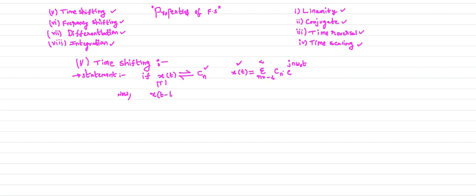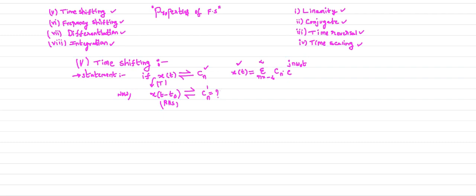What is the time shifting property? Let us consider the right hand side shift operation, and later we generalize the case. Perform the time shifting operation on the signal x of t. We will get x of t minus t naught, where t naught is the shifting parameter. Now what is the complex exponential Fourier series coefficient? Let us consider it is Cn dash.